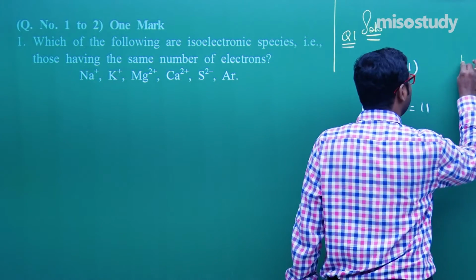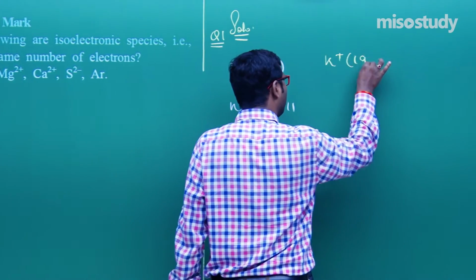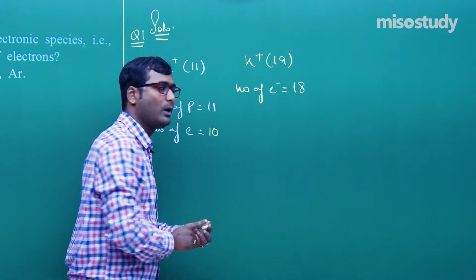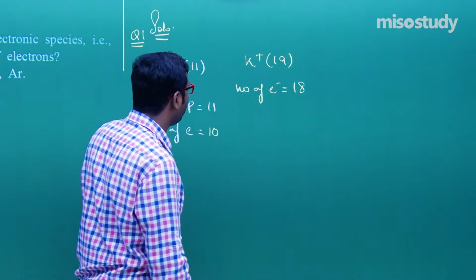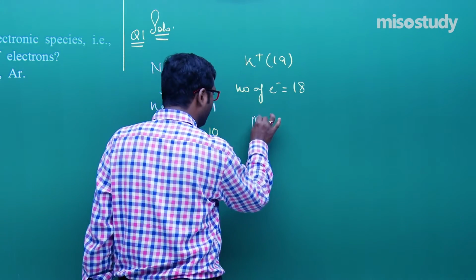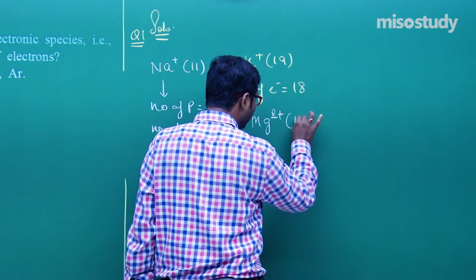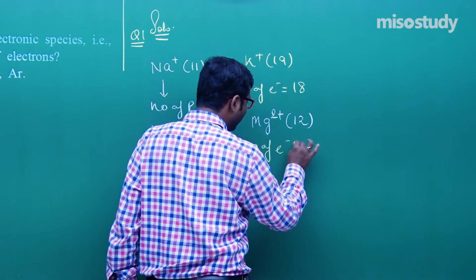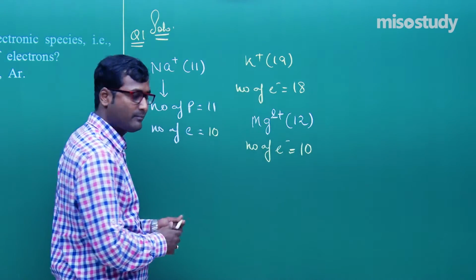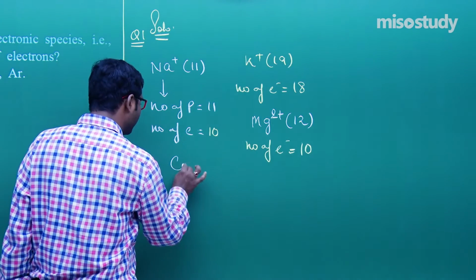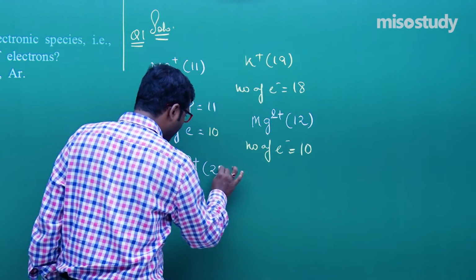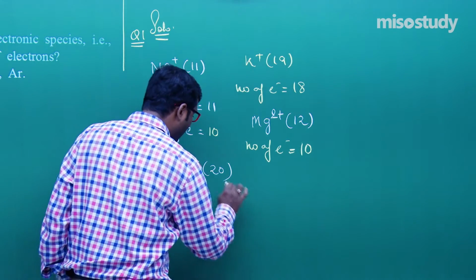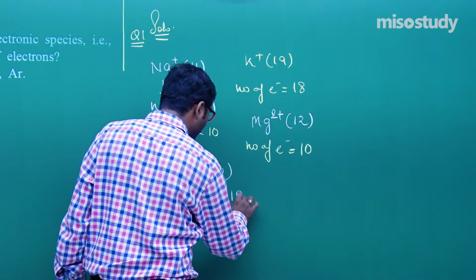Now if I talk about K plus, it has atomic number 19. What is the number of electrons in this case? That is 18, one less than the atomic number. If I talk about Mg2 plus, it has atomic number 12, and the number of electrons is 10 because of plus 2. Ca2 plus has atomic number 20, so the number of electrons is 18.